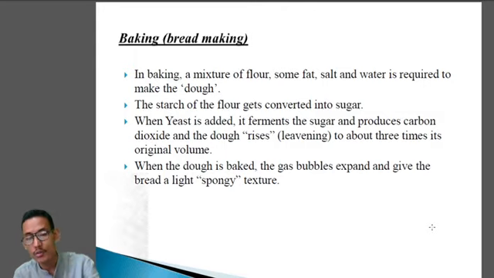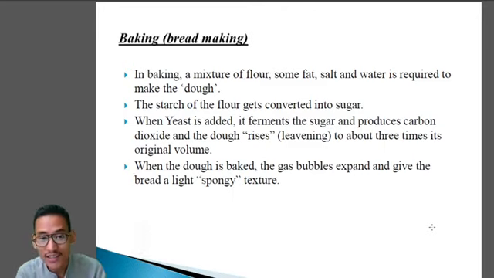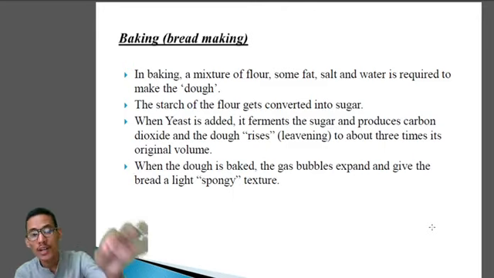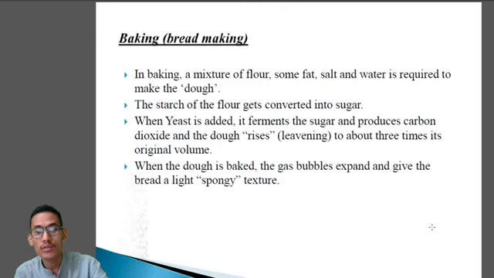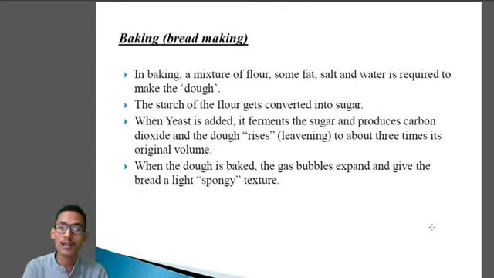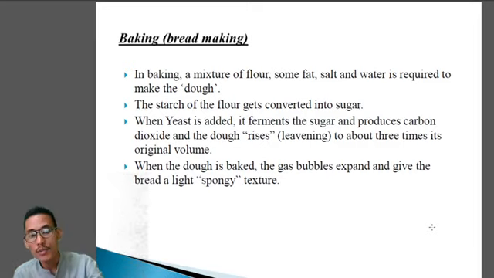And all of you have done this, a common example, making typho. For making typho, I think we used to put the yeast, right, and you have seen the dough. The size of the dough usually increases. That is mainly due to the addition of the yeast. So this yeast will ferment the sugar and produce carbon dioxide, and the production of carbon dioxide will increase the level of dough nearly 2 to 3 times. Clear? So when the dough is baked, the gas bubbles expand and give the bread a light spongy texture.